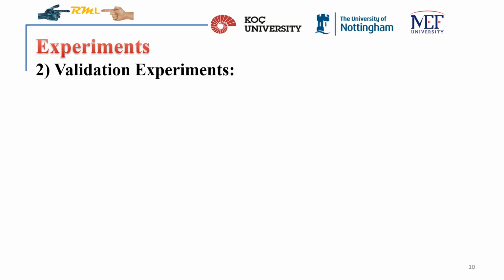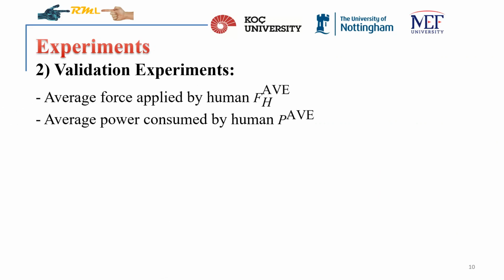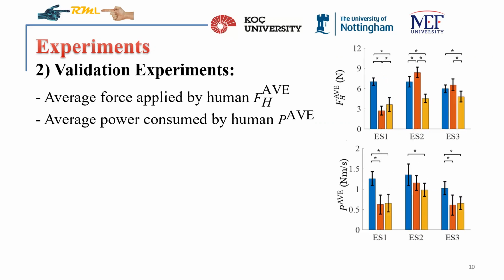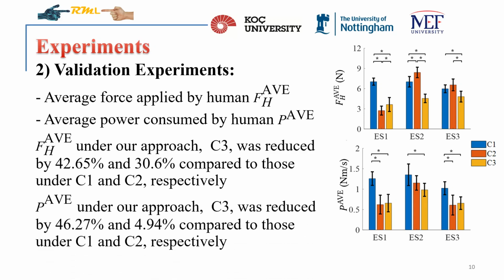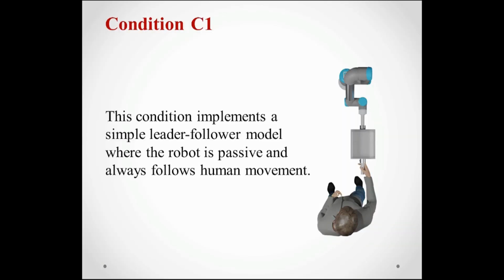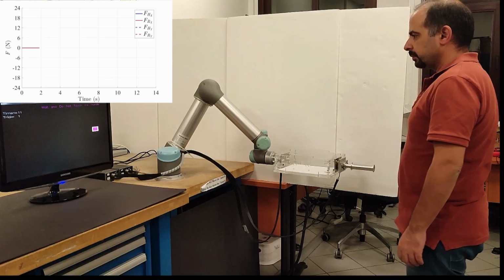We used the average force applied by the human and the average power consumed by the human as metrics to evaluate the task performance of the subjects. The results of the experiments show that our approach, C3, reduces the average force applied by subjects by 42.65% and 30.6% compared to those under C1 and C2, respectively. Moreover, the average power spent by the subjects under C3 was reduced by 46.27% and 4.94% compared to those of C1 and C2, respectively. The following video shows a collaborative task under the 3 experimental conditions.